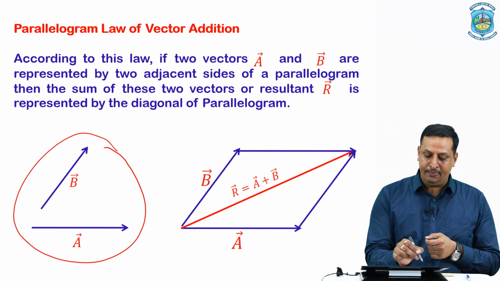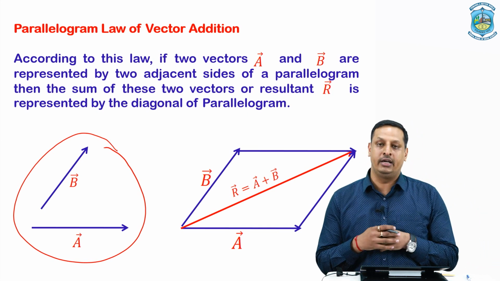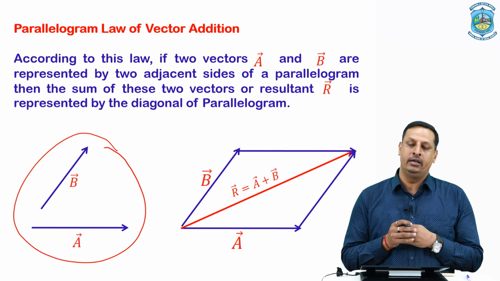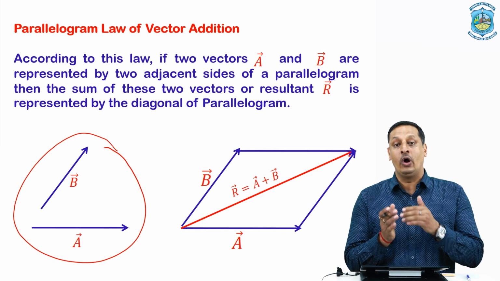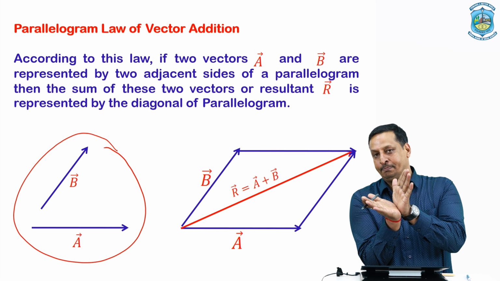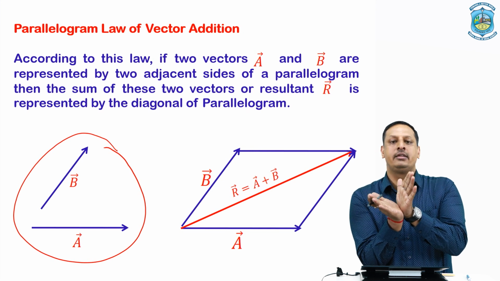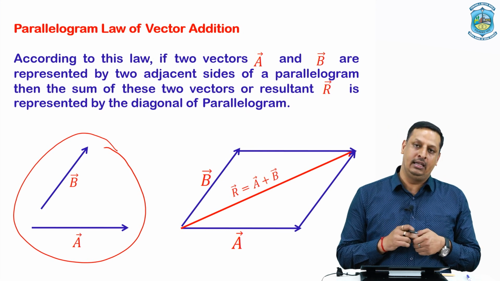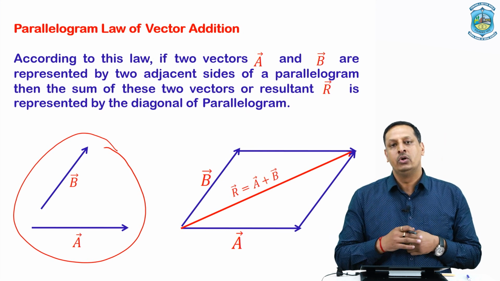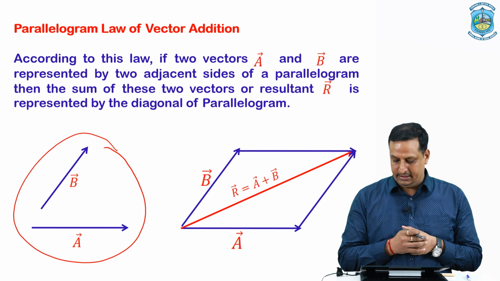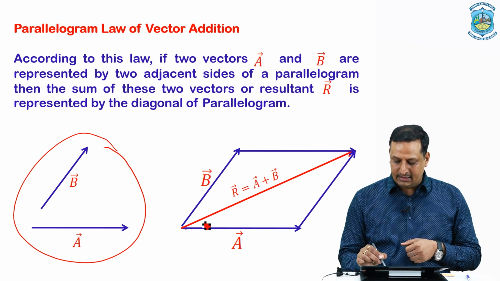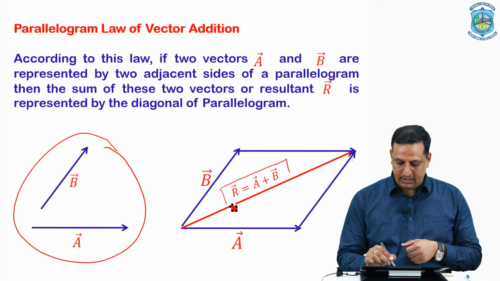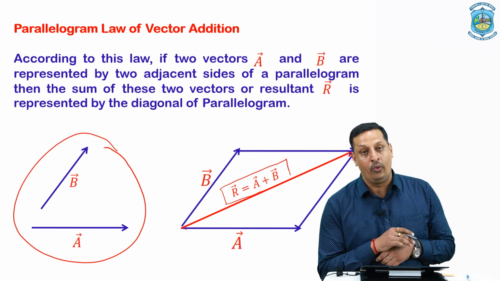Then as per the statement of the parallelogram law of vector addition, if we can represent two vectors by two adjacent sides of a parallelogram, then the resultant is given by the diagonal of the parallelogram formed by these two vectors. Here this longest diagonal is equivalent to the resultant, and that is equal to simply the vector sum of the two vectors.